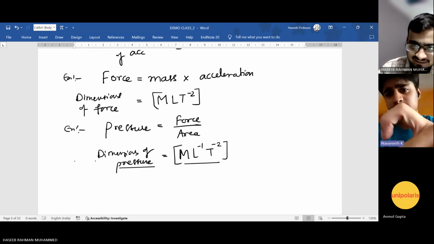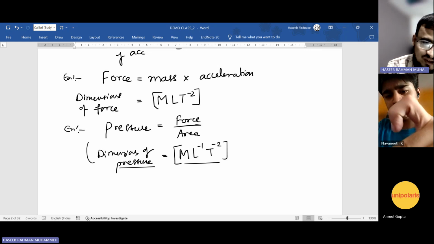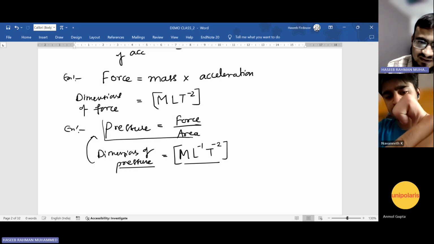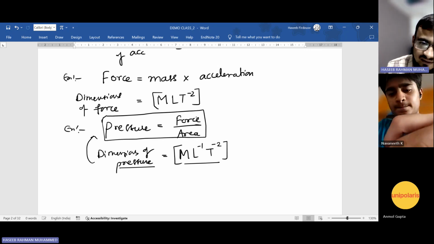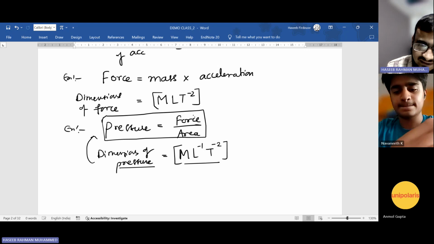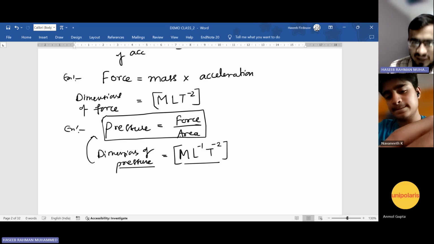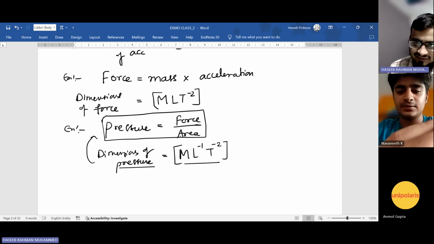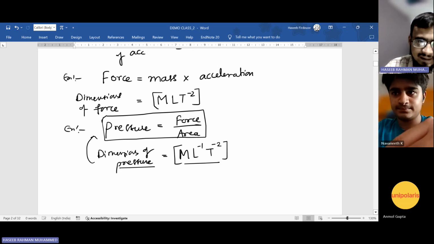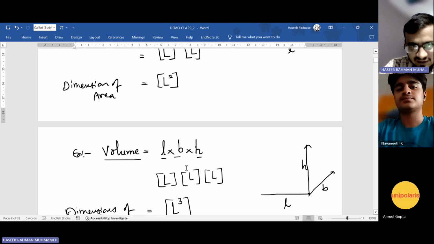The formula. Very good. You must know the equation in which this fits. And whatever the right hand side of the equation has, you must also know the dimensions of those quantities so that you can plug in and get the dimensions. Right. So that is what the dimensions are.